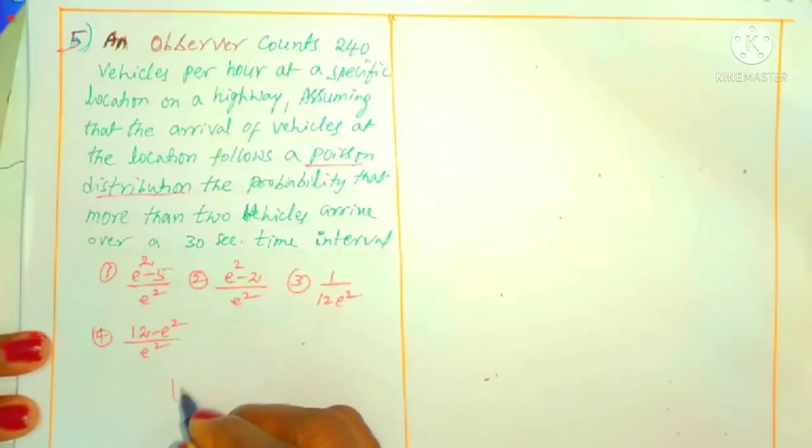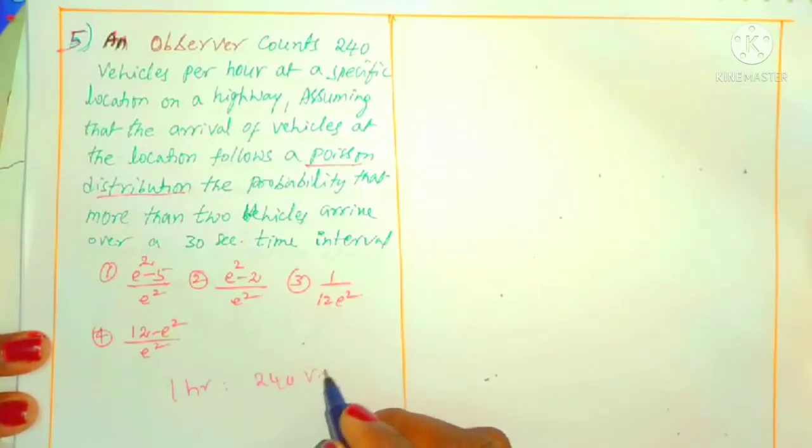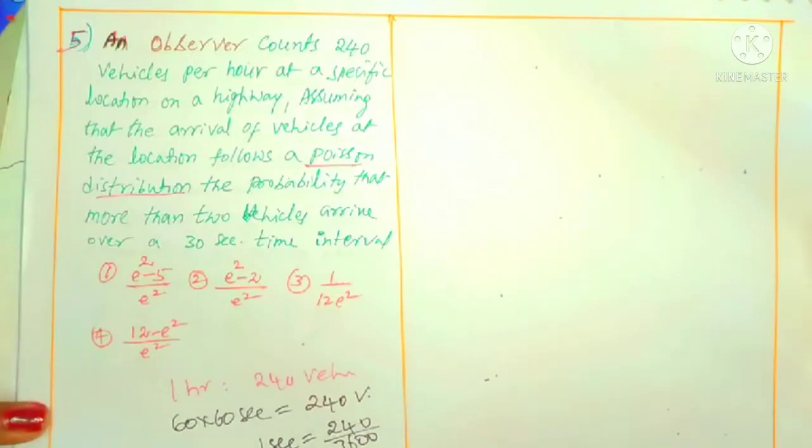For 1 hour he observes 240 vehicles. 1 hour indicates 60 into 60 seconds. So for 1 second, he will observe 240 by 3600.